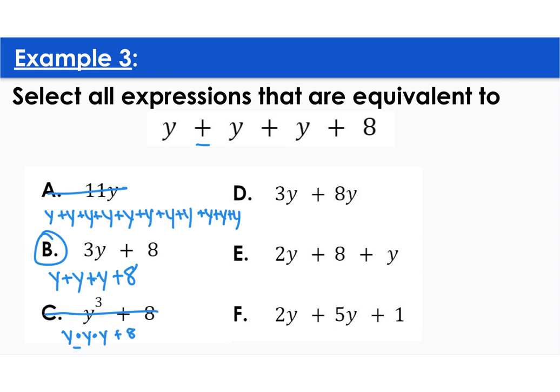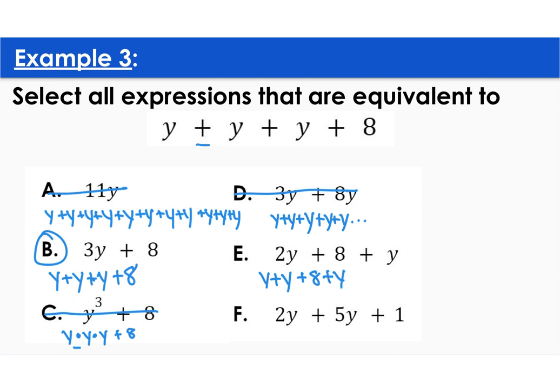3y plus 8y, that would actually be 11 y's all added together, so D is not equivalent either. Here I have 2y, so y plus 8 plus y.